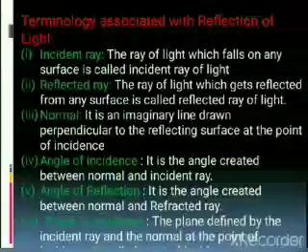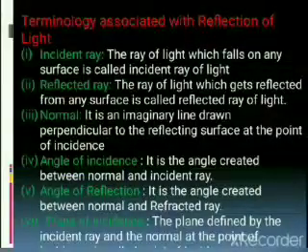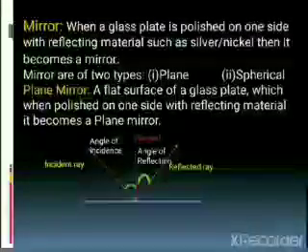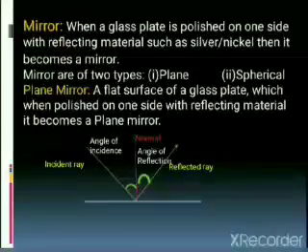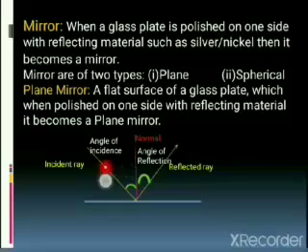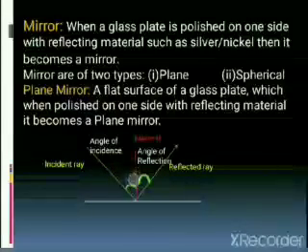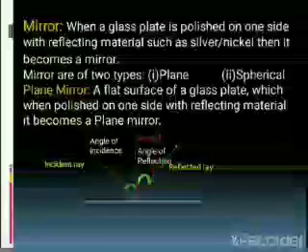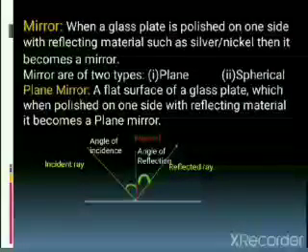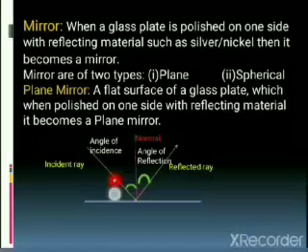Angle of incidence is the angle created between the normal and the incident ray. So this is the angle of incidence. Always remember, the angle of incidence is always created between the normal and the incident ray, and the angle of reflection is always created between the normal and the reflected ray. Many students make a wrong diagram in which they make this angle the angle of incidence.